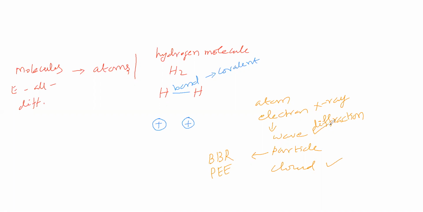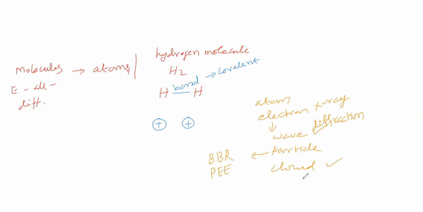This diffraction is nothing but wave nature. The electron diffraction experiment is the same as the X-ray diffraction experiment. So for the electron behaving like a wave, the evidence is the diffraction experiment.